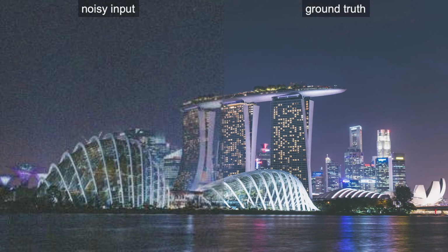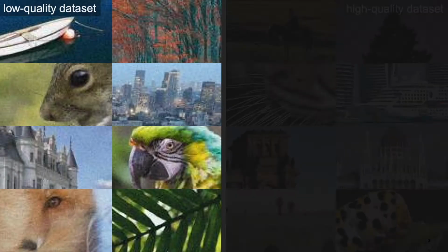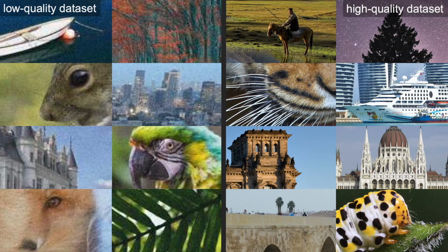Image enhancement tries to recover high-quality versions from low-quality input images. While supervised methods have shown incredible results on this task, it remains a challenge to obtain accurate paired training data in real-world settings. Our work therefore deals with the unpaired setting, where only a set of low-quality images and a separate set of high-quality images are available.